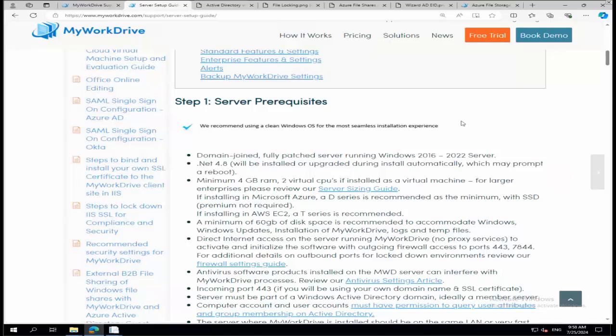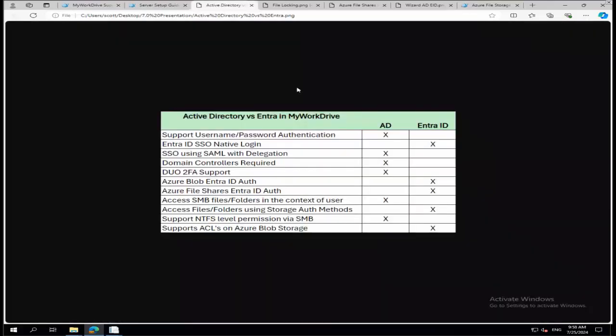I mentioned briefly the fact that we've now got the ability to choose whether you want the traditional Active Directory mode, which we've supported from the beginning of our product and continue to support. Don't get the idea that Active Directory is not an option in version 7. It certainly is fully supported for upgrades and new installs. It's just that we now also offer Entra ID.